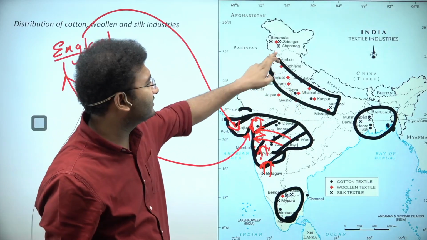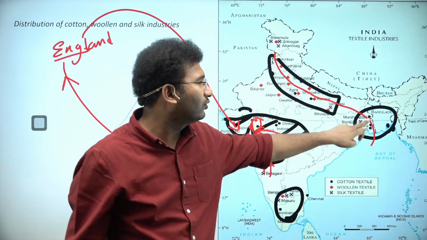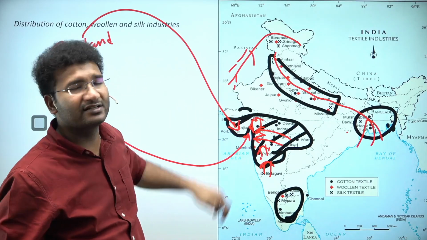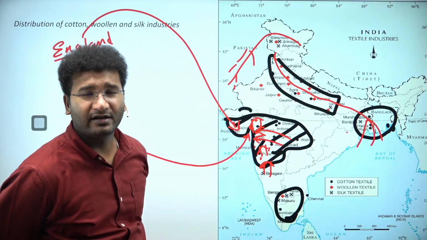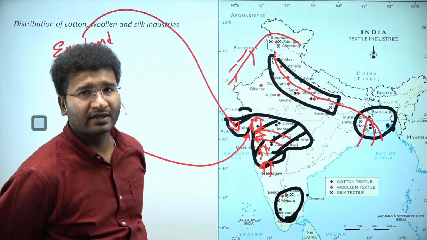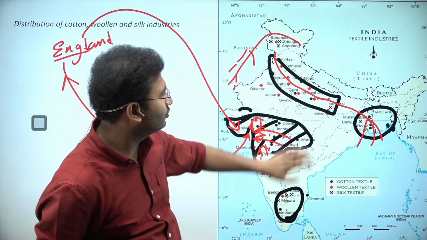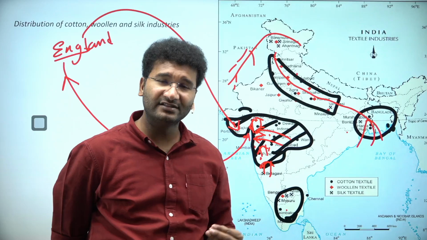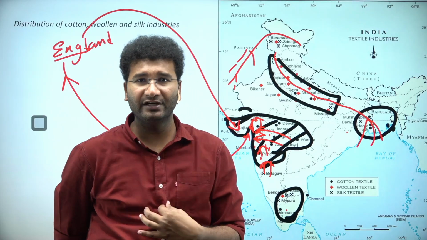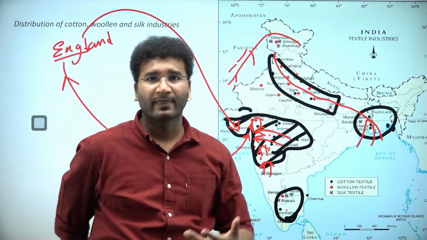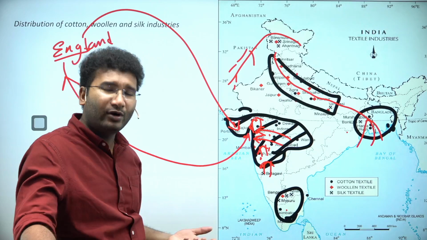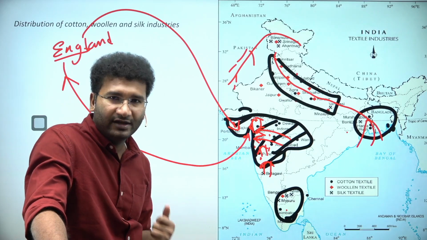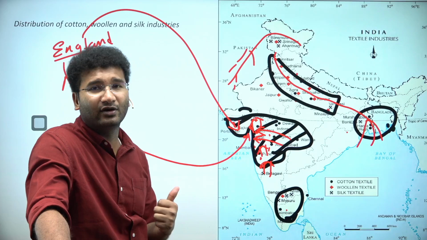Now, in this area there is good availability of water, and in Pakistan also good availability of water, right? So in a nutshell, it is only 3 areas, 1, 2 and 3, where your cotton textiles are. Now cotton needs a good amount of humidity. Humidity means the moisture present in the atmosphere should be a little high, so that the cotton becomes a little heavier and the strength of the cotton will be more.